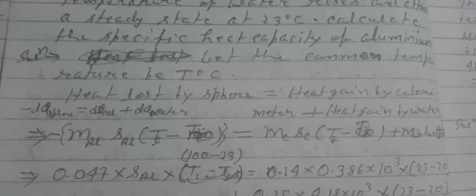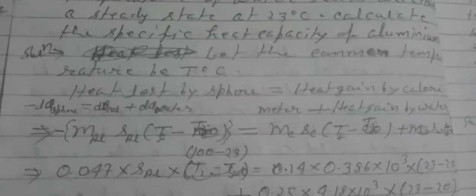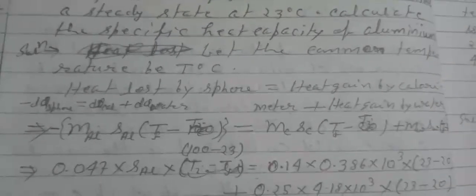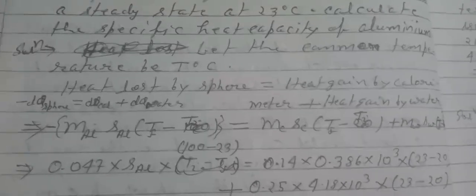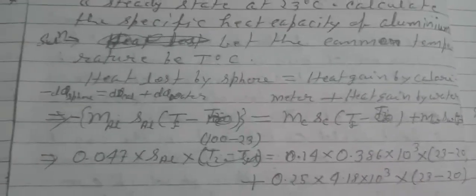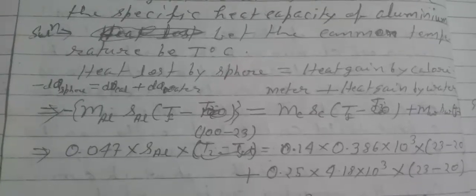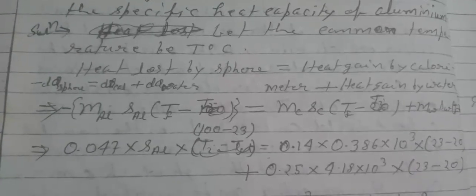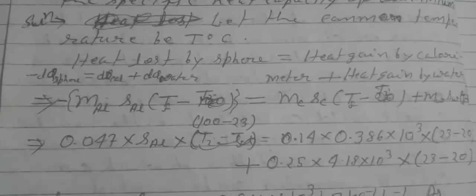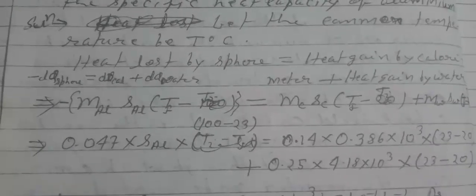Solution: let the common temperature be T degrees Celsius. Now, from the principle of calorimetry, we know that heat lost by the sphere must be the heat gained by the calorimeter and water, or minus dQ sphere equals dQ calorimeter plus dQ water.